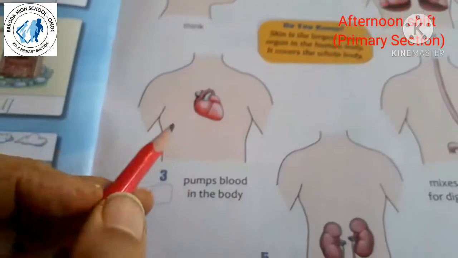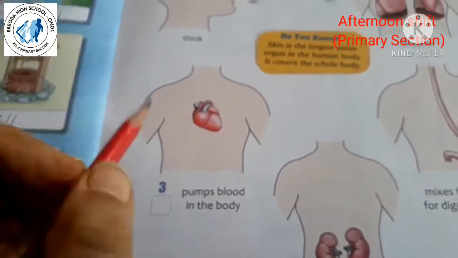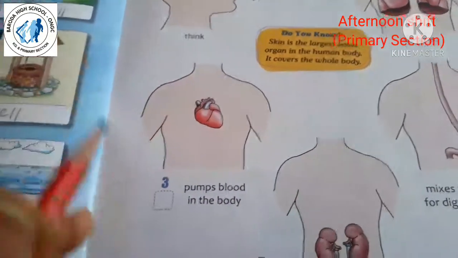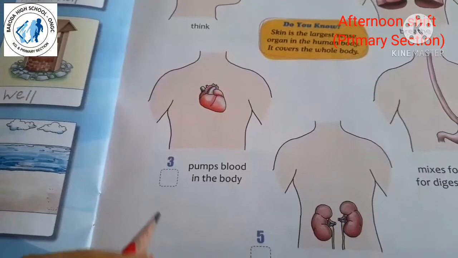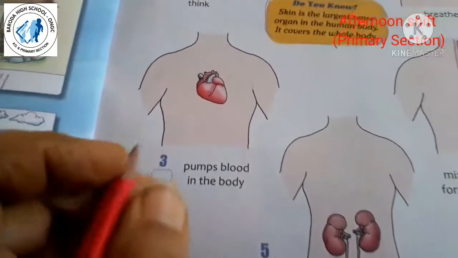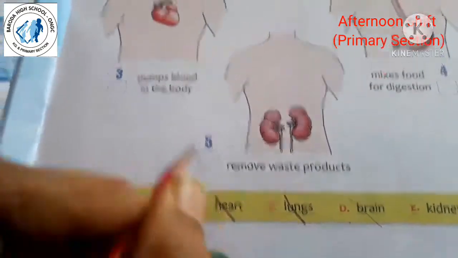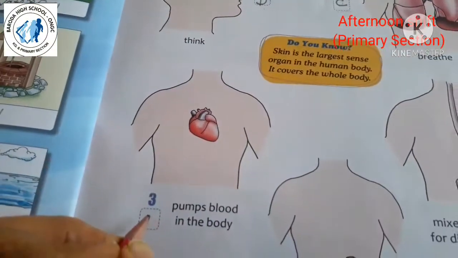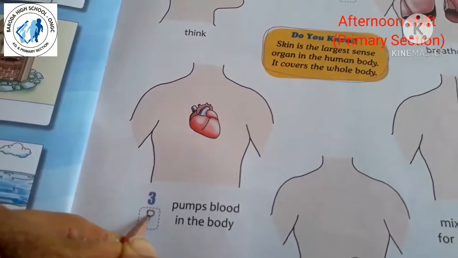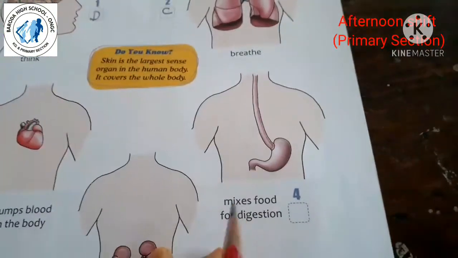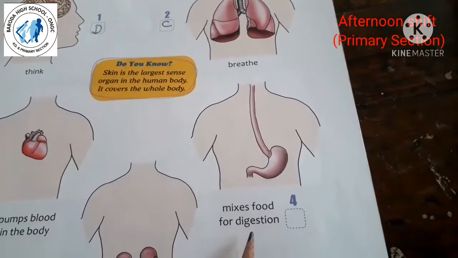Okay. Then this pumps blood in the body. What is this? Which pumps blood in the body? Very important part. Heart. So where is the heart? Here in B. So write down here B. Okay. Mixes food for digestion.